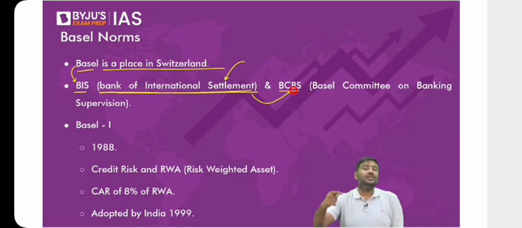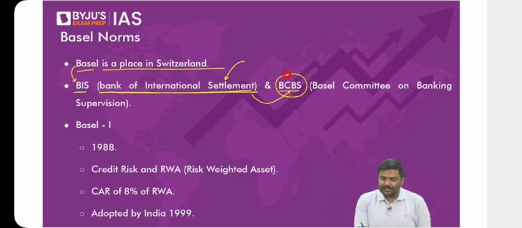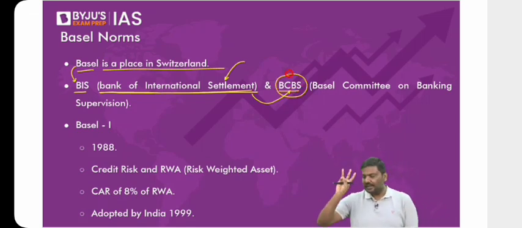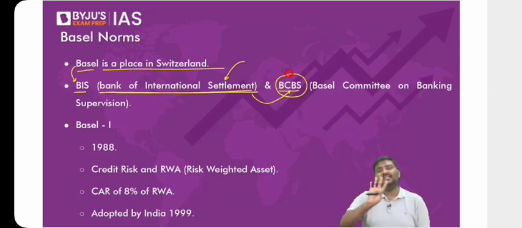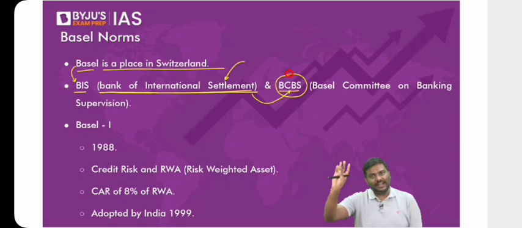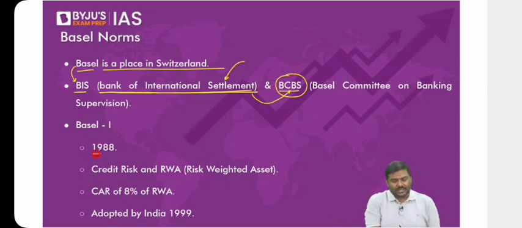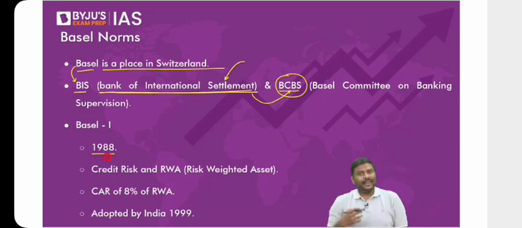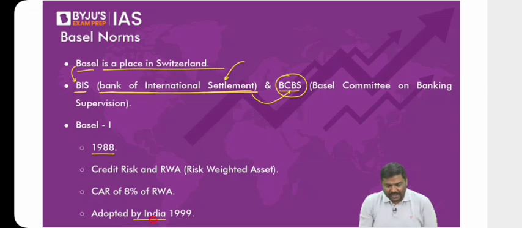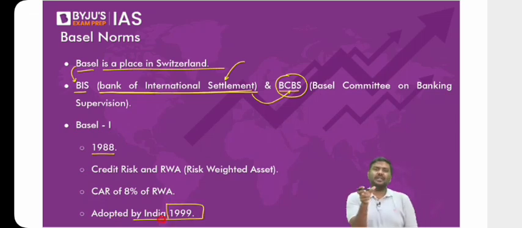Now, this Basel Committee on Banking Supervision has so far announced 3 sets of guidelines which are applicable to the banking sector: Basel 1, Basel 2, and Basel 3. Right now, we are in the process of implementing Basel 3 guidelines. Let me start with Basel 1. Basel 1 was announced and implemented back in 1988. India has already implemented Basel 1 guidelines, and we were able to meet these guidelines by 1999.